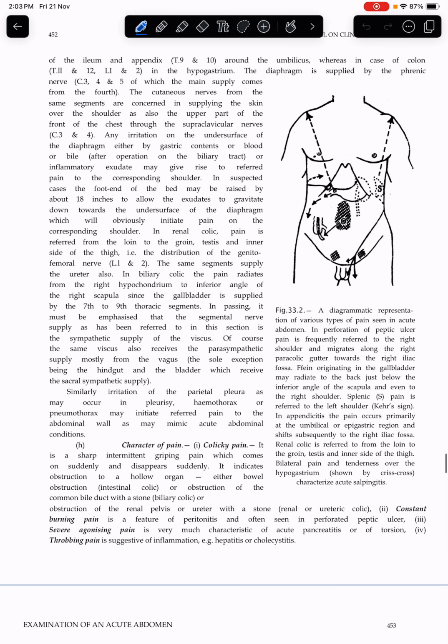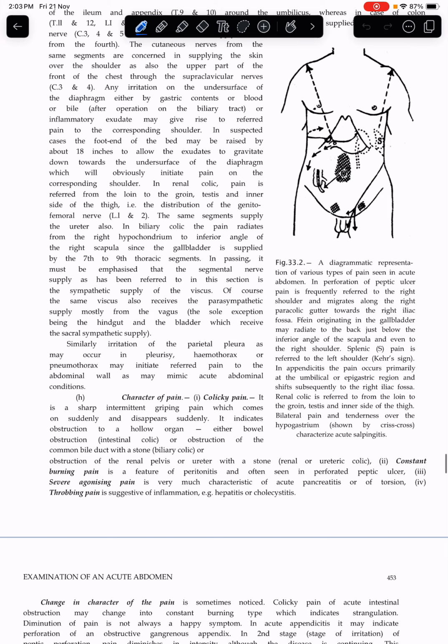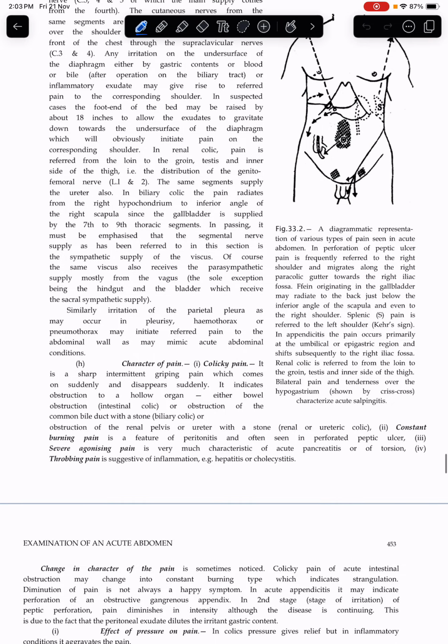In passing, it must be emphasized that the segmental nerve supply, as has been referred to in this section, is the sympathetic supply of the viscera. Of course, the same viscera also receive the parasympathetic supply mostly from the vagus, the sole exception being the hindgut and the bladder, which receive sacral parasympathetic supply.